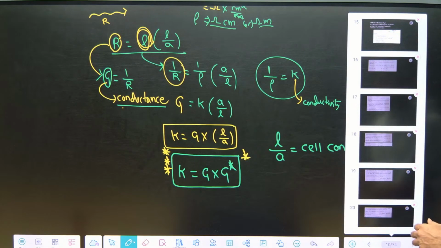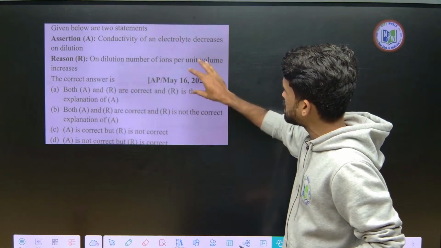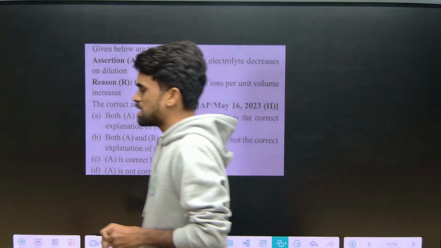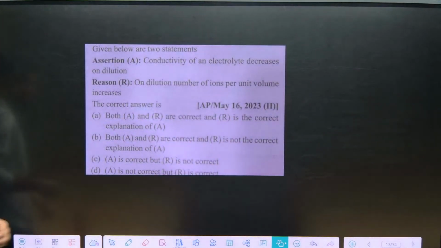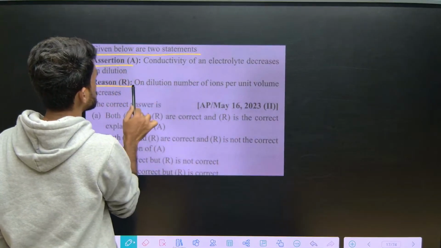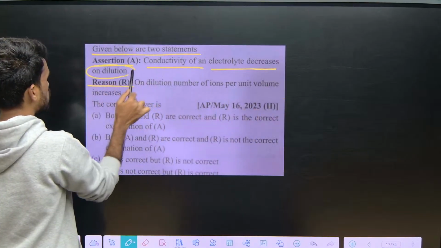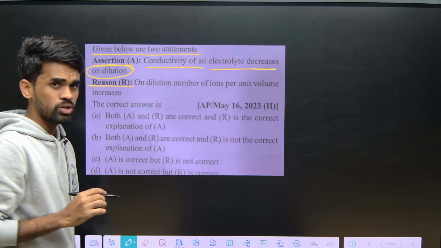So based on our understanding from the previous discussion, whatever we did till now, just tell me for this EAPCET question, you can easily answer, do not worry about it. Just look here, given below are two statements, assertion and reason. First assertion is: conductivity of an electrolyte decreases on dilution.